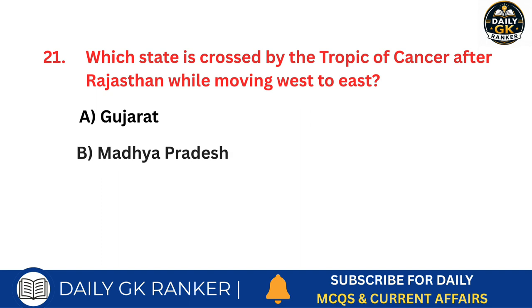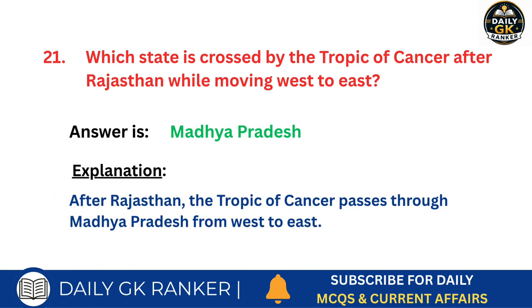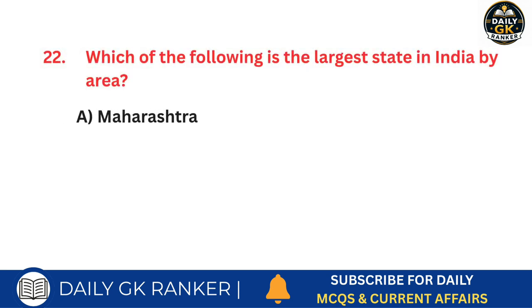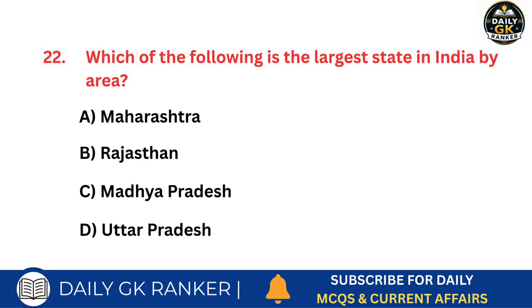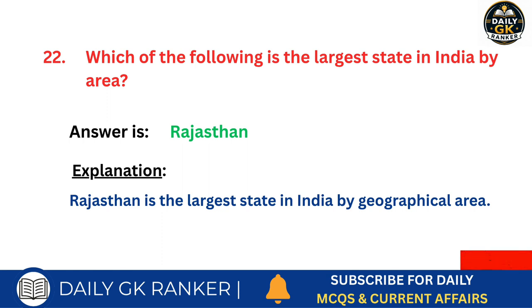Which state is crossed by the Tropic of Cancer after Rajasthan while moving west to east? Answer is Madhya Pradesh. Which of the following is the largest state in India by area? Answer is Rajasthan.